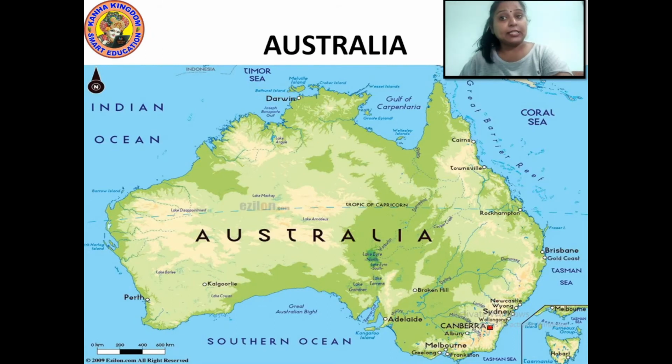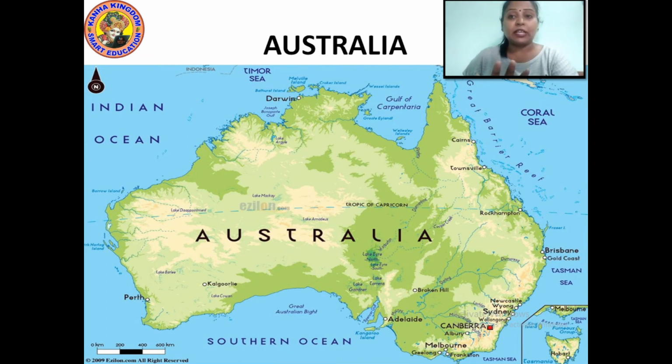Now let's discuss Australia. Australia is the smallest continent in the world on the earth's surface. It's the seventh continent.